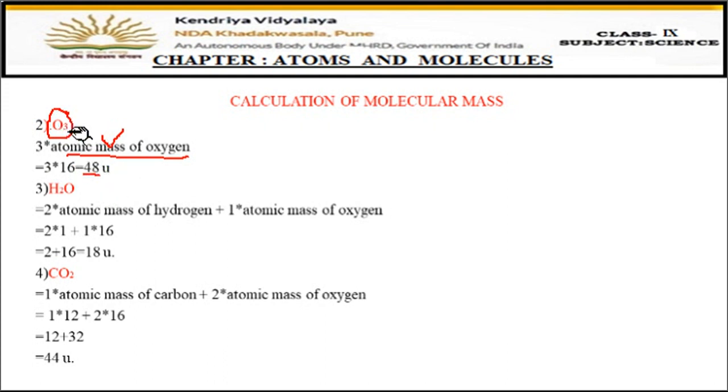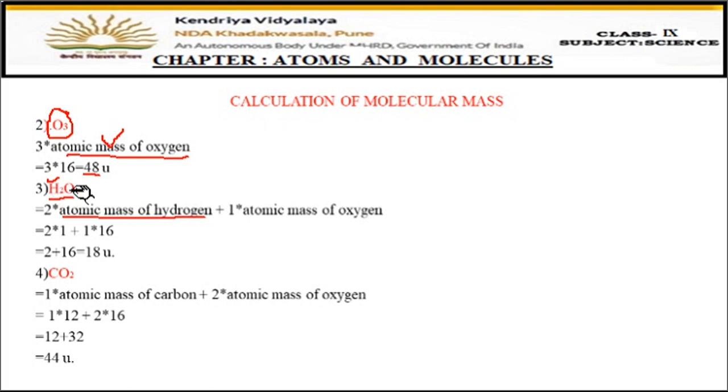Then next is water. There are 2 atoms of hydrogen and 1 atom of oxygen. We take the atomic mass of hydrogen and multiply it by 2, because there are 2 atoms. Then we put an addition sign in between, because we are adding 2 atoms of hydrogen plus 1 atom of oxygen.